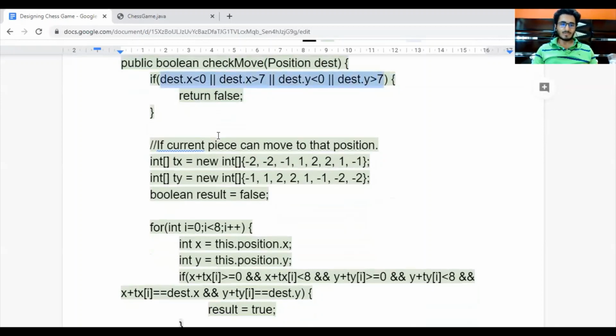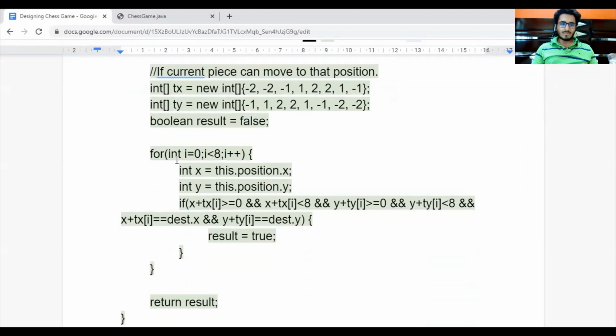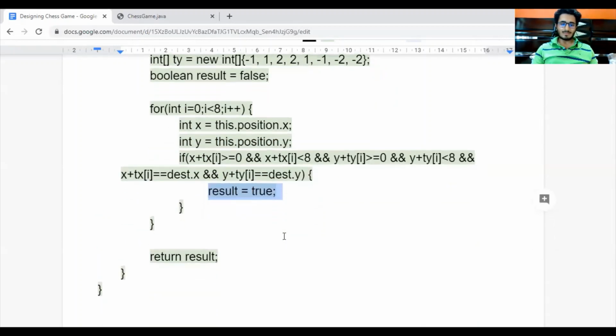Then we check further, that is we check the 8 positions of the knight. If our destination is amongst those 8 positions, then we mark our result as true, that is, a knight can move to the destination, else the result is false and we return false.